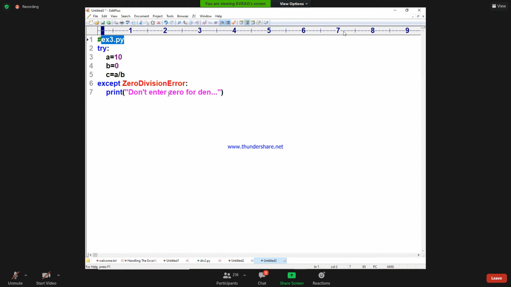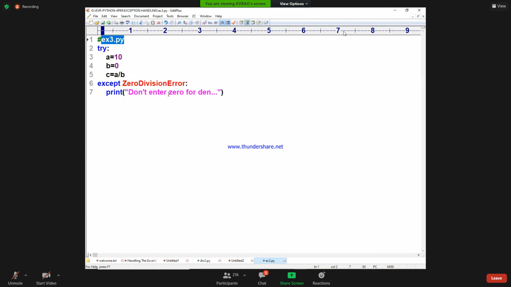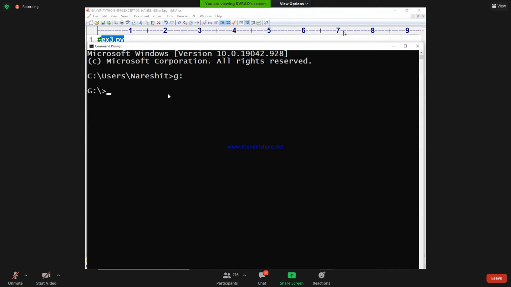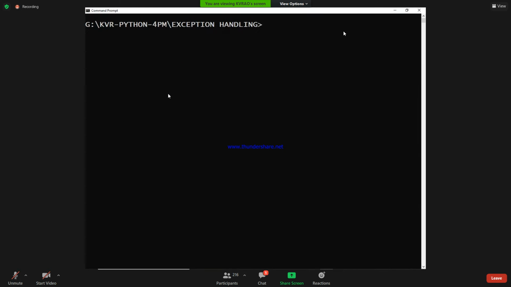Let me save this code, example 3.5. Straightforward, coming to the command prompt, G colon, CD KVR, Python, 4 p.m. Now CD exception handling. There I will run py ex3.5. So I got: don't enter 0 for denominator.